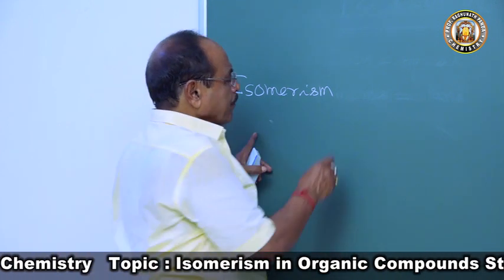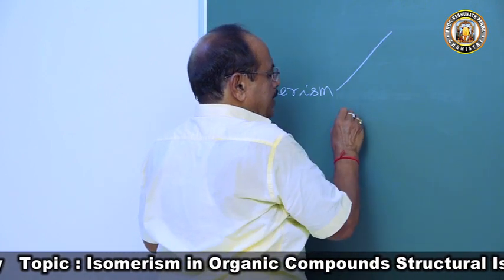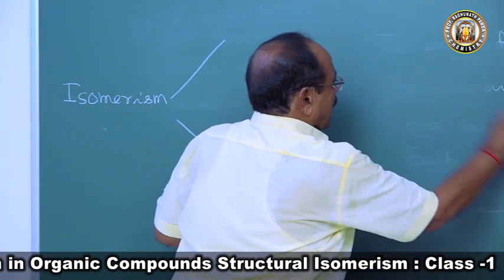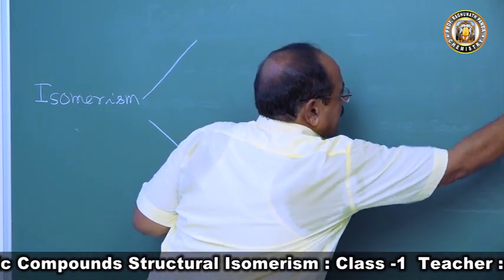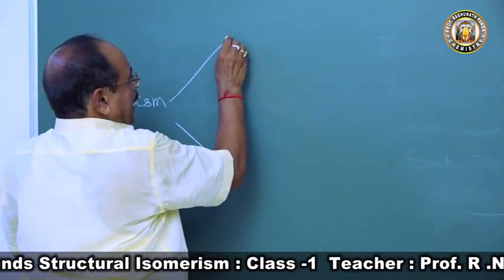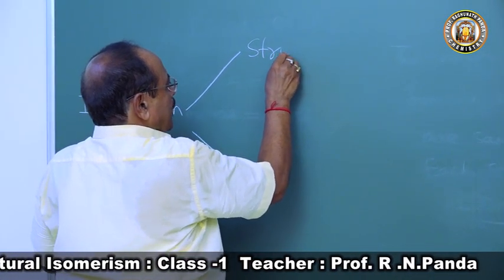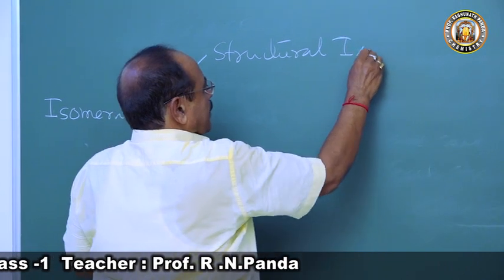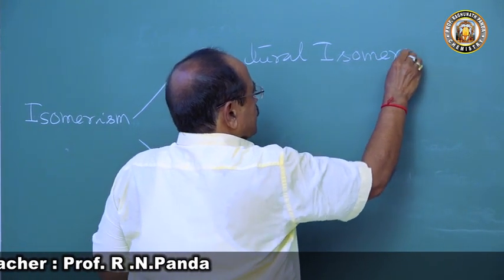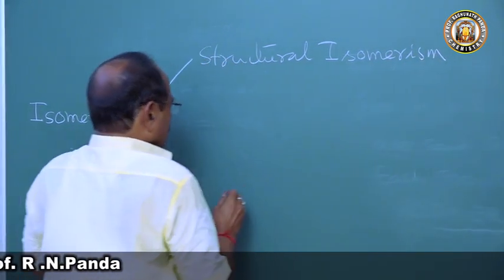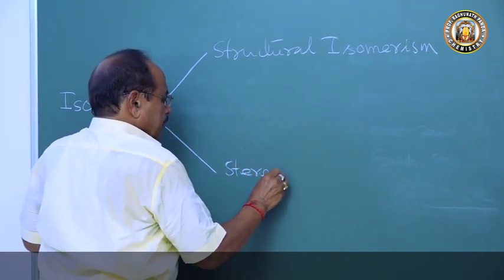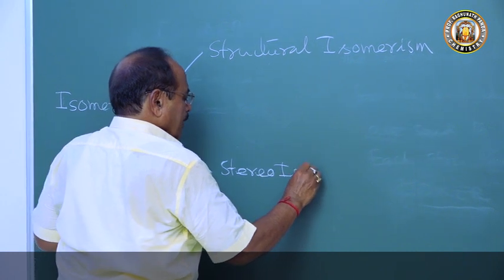So depending upon their arrangement with respect to space or just their arrangement, for these hydrocarbons we can say isomerism can be of two types. One is called structural isomerism. We can have structural isomerism or stereoisomerism.